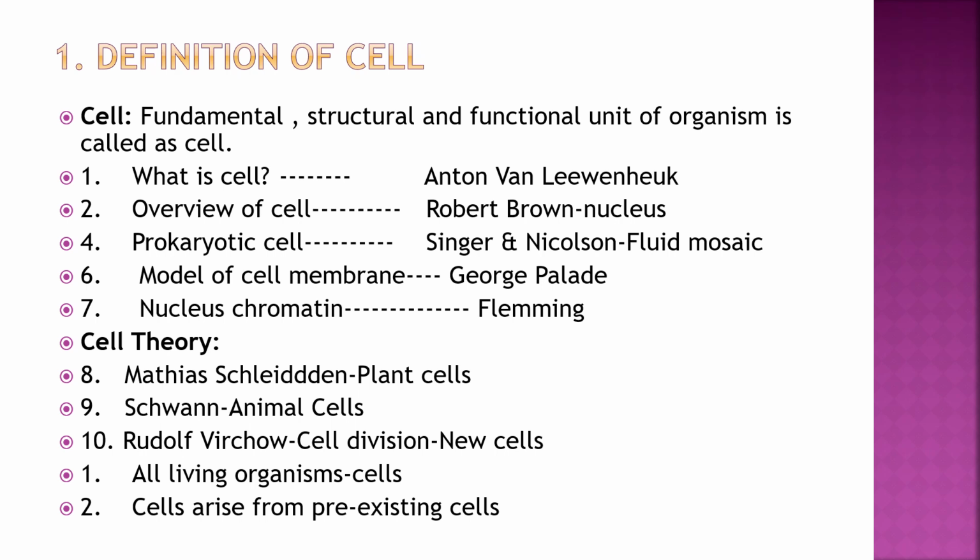Overview of cell by Robert Brown. Prokaryotic cell by Singer and Nicholson. Model of cell membrane by George Pollard. Nucleus chromatin by Fleming. Cell theory by Matthias Schilling. Plant cells, Schwann, animal cells. Rudolf Virchow, cell division. All living organisms are made up of cells, and cells arise from pre-existing cells.